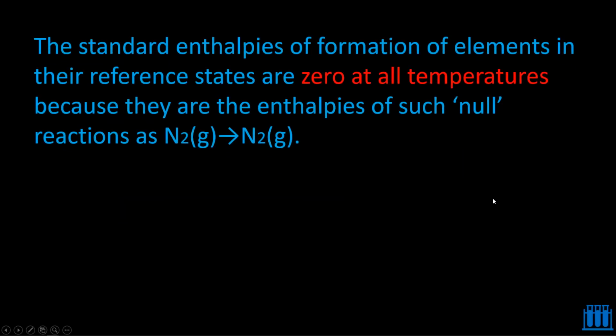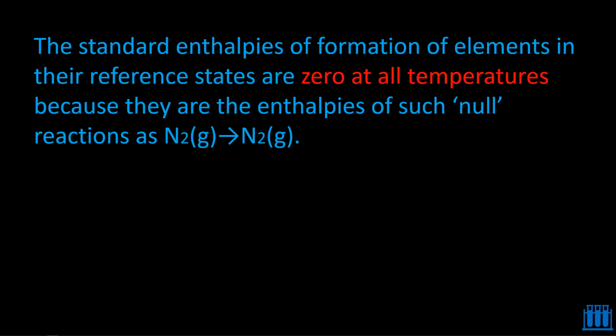So the standard enthalpies of formation of elements in their reference states are 0 at all temperatures. Why? Because see, it is already in the reference state in the sense it is the most stable state. So it is not going to be produced from anything else. So that is the least energetic form and that is the most stable form. Am I right? So its formation from its own substance is going to be a null reaction.